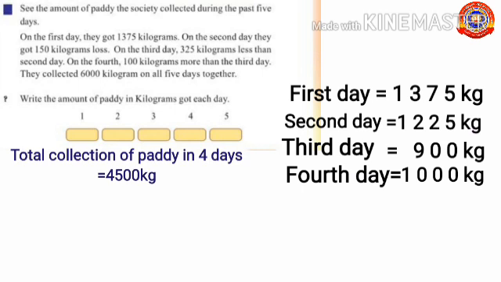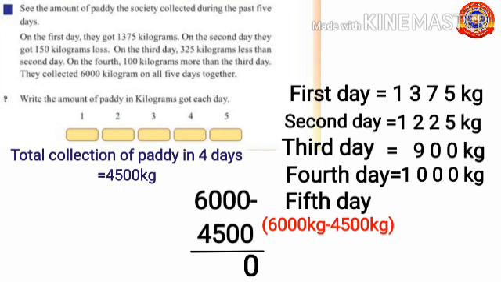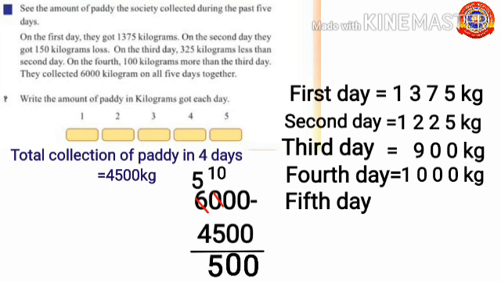Next, how can we find the collection of paddy on the fifth day? To find out this, subtract 4500 kg from 6000 kg. 6000 minus 4500. 0 minus 0, 0. 0 minus 0, 0. We can't subtract 5 from 0. So borrow 1 from 6. 0 becomes 10 and 6 becomes 5. 10 minus 5, 5. 5 minus 4, 1. 1500. Collection of paddy on the fifth day equals 1500 kg.